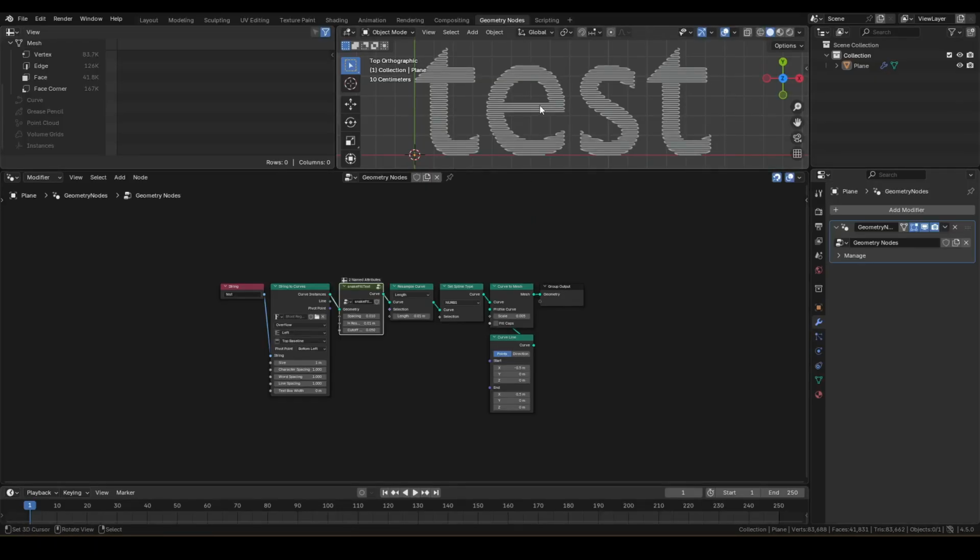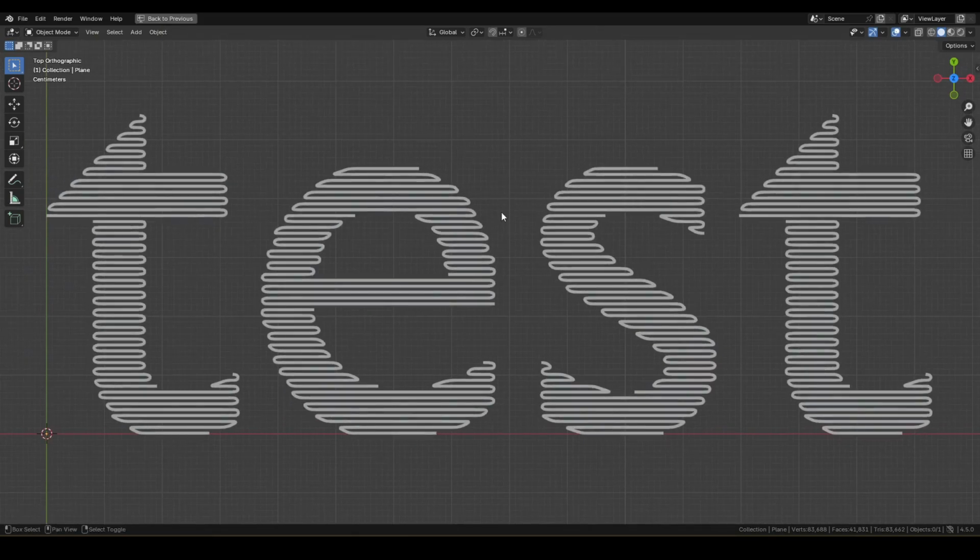Alright, that's it for this one. I'm not doing materials or animation for this, but this fill can be used as guides to make engraving animations, or make cool custom fonts, so do play around with it. I might release videos using this node group as a base in the future as well.